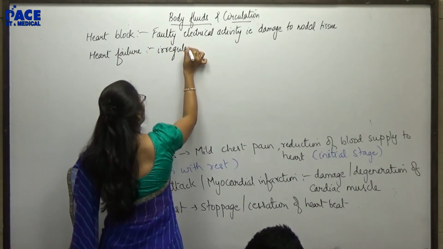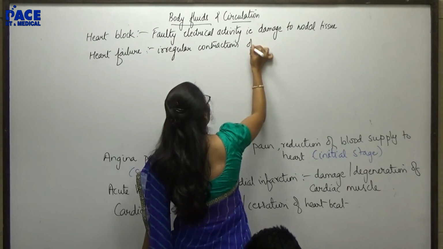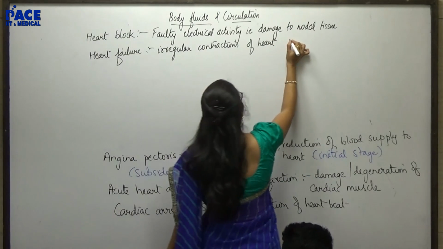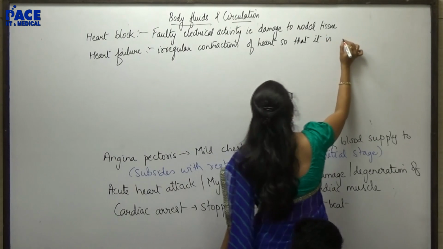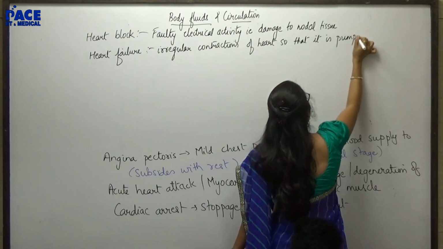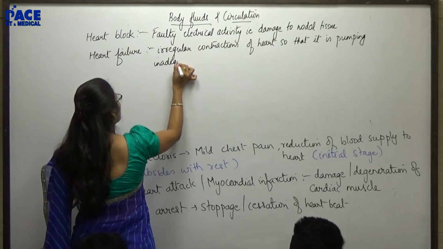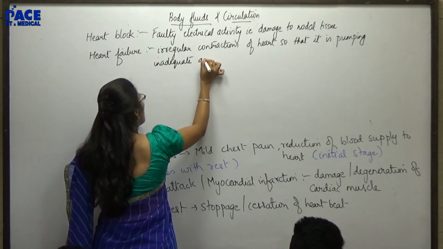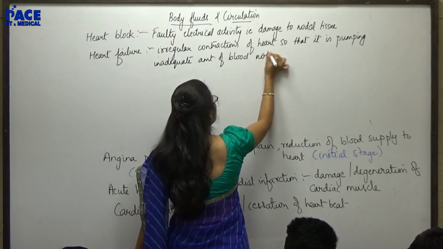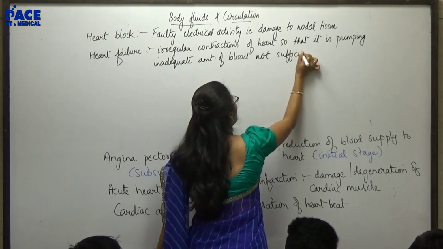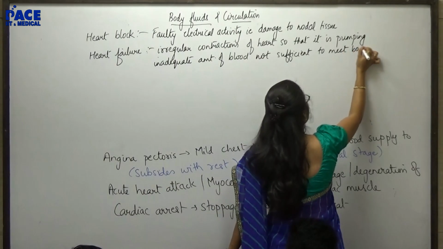irregular contractions of the heart so that it is pumping an inadequate amount of blood, not sufficient to meet the body's demand.